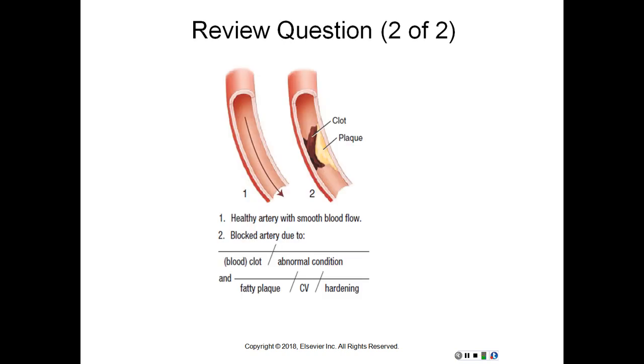And then we have one is a healthy artery with smooth blood flow, and number 2 is a blocked artery due to thrombosis and atherosclerosis. So you can see the clot and the plaque that they're identifying there. So now let's look at diseases and disorders not built from word parts.